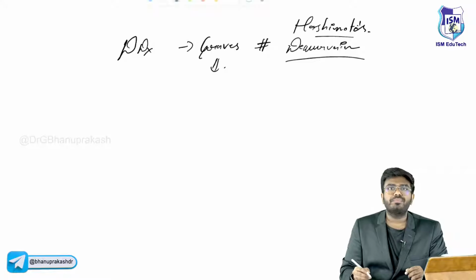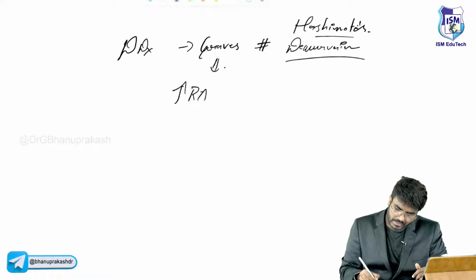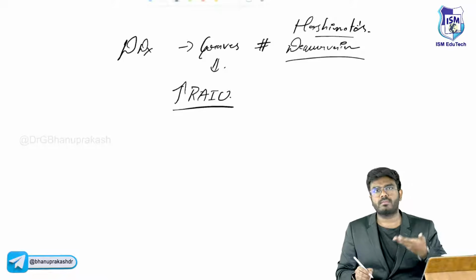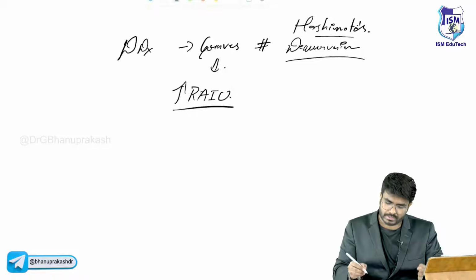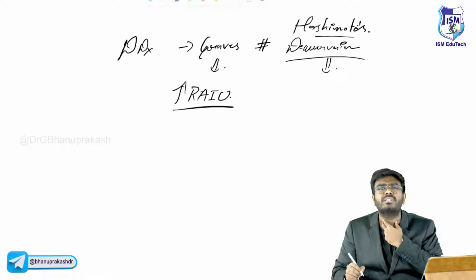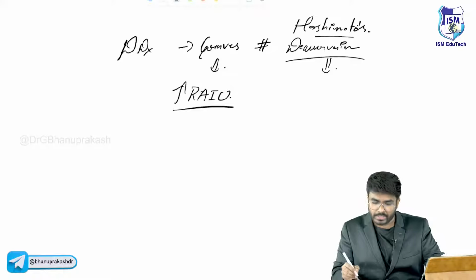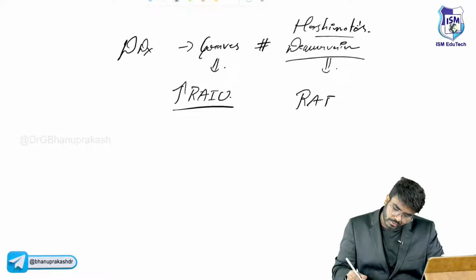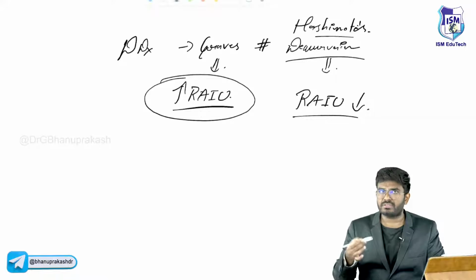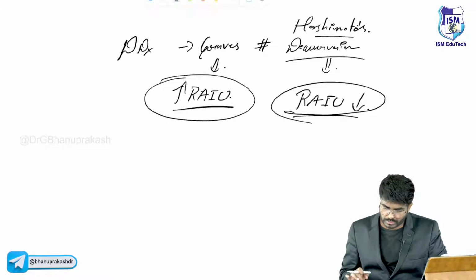Sir, in Graves there is more activity of the thyroid gland, more T3, T4 production. So what happens in the radioactive iodine uptake study? There is going to be more radioactive iodine uptake into the thyroid gland. In De Quervain's, is there more activity in the thyroid gland? No, the thyroid gland is getting damaged. That's why hyperthyroidism features occur. So here the radioactive iodine uptake will be less. That's how to differentiate between Graves and De Quervain's or Graves and Hashimoto's based on the radioactive iodine uptake study. That's the one point which I want you to know, sir.